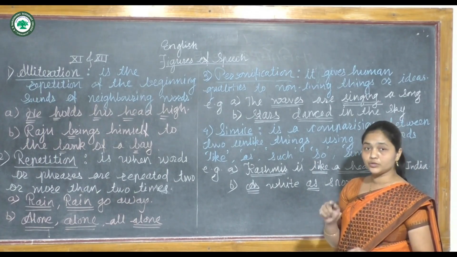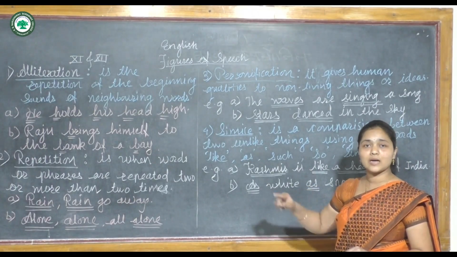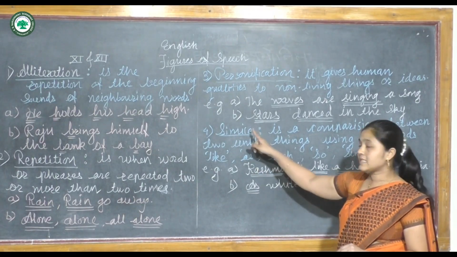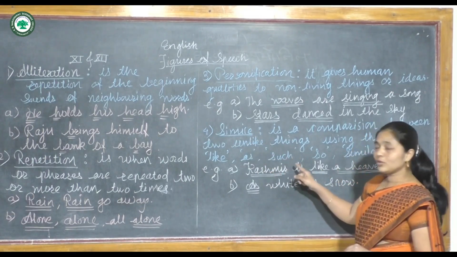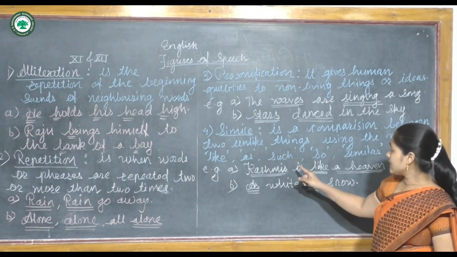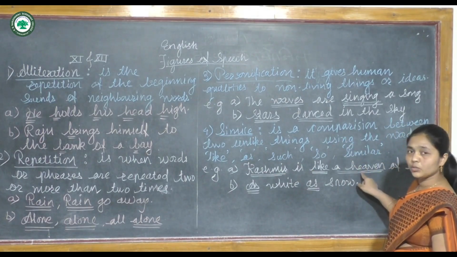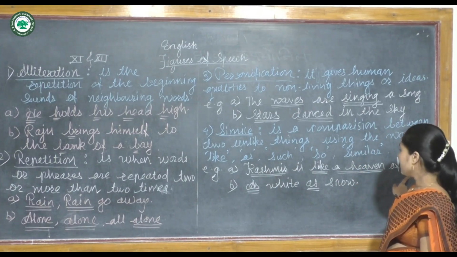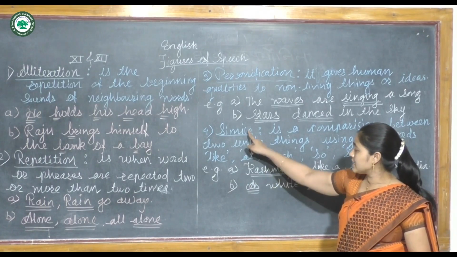What is that? I am going to tell you. If you write, in this sentence the word like is used, that's why the figure of speech is simile, it's incorrect. So what is correct? Here, two dissimilar ideas, that is Kashmir, are compared to the heaven of India with the word like. So we can call it simile.